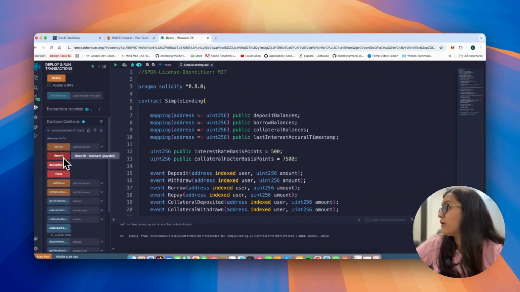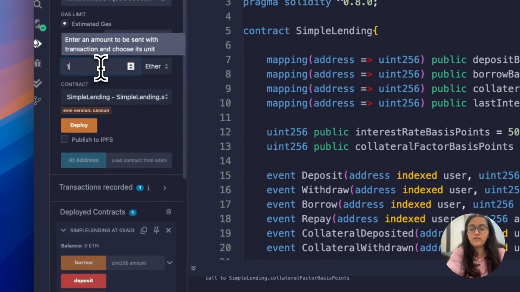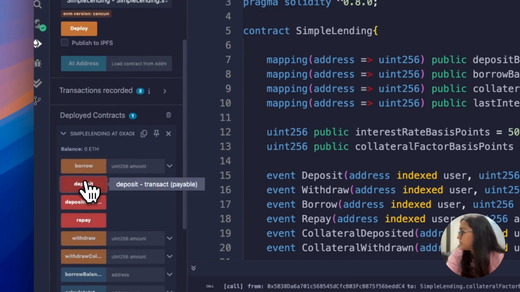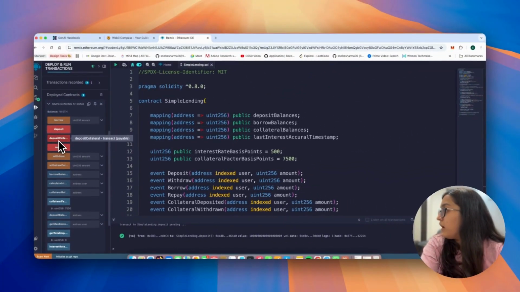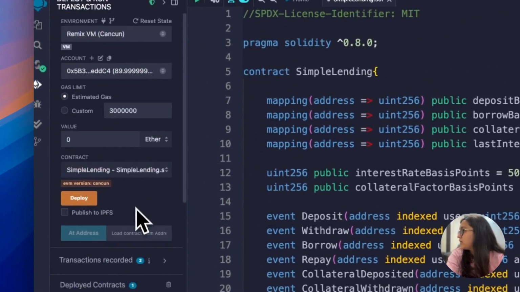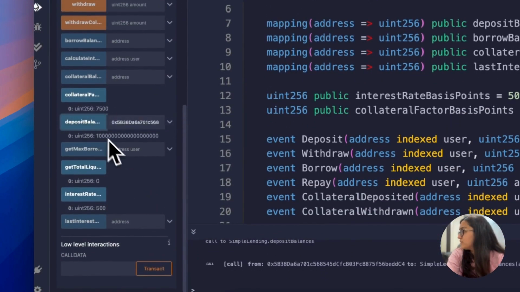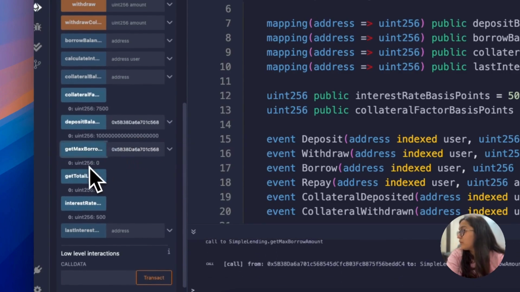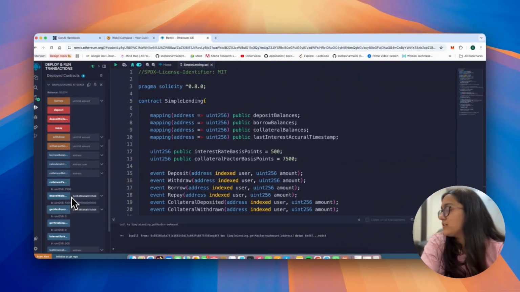Now I want to deposit something, right? So I will say, hey, let me just deposit 10 Ether. Deposit. Great. Fine. Now, there's a deposit collateral section, right? But let me show you, these are simple functions. Deposit of the balance. It's 10, right? Get maximum borrowed amount. Right now, it's 0 because we are not dealing anything with depositing. Right now, the liquidity pool is 10.